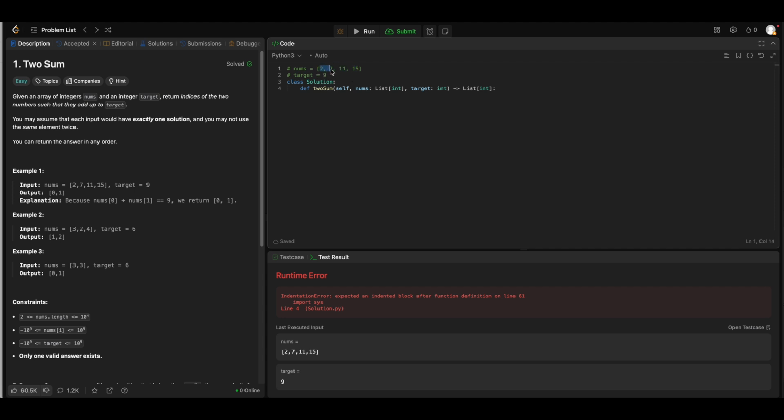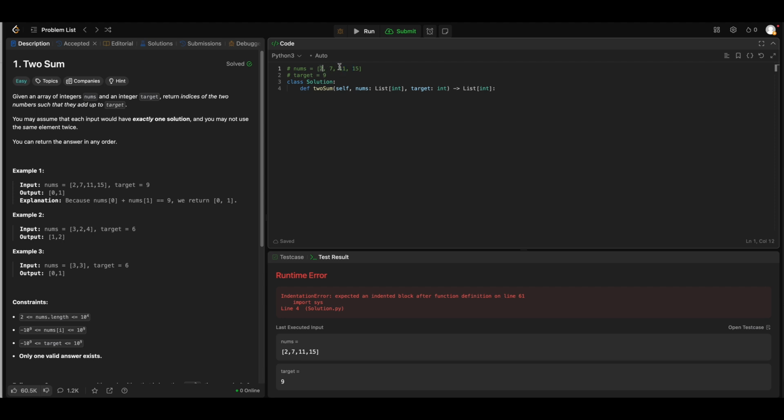So yeah, let's say we have this sorted array, which we don't want to do ideally, because that will add extra memory complexity, space complexity. But let's say we have this array sorted, which is not in our case. So I can check, this is my start index, this is my end index or pointer, and then I check if 2 and 15 are adding to 9, and the answer is no. So what I can do, because my target is less than my current sum, I can reduce my right pointer to 11, my left pointer stays here, and I would check if 2 plus 11 is equal to 9. No, it's not.